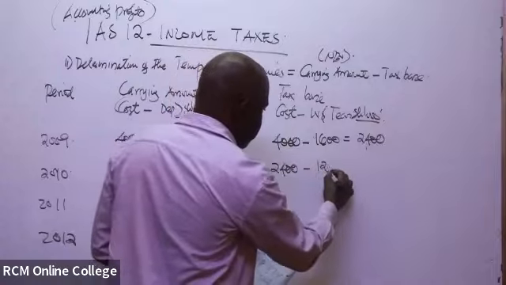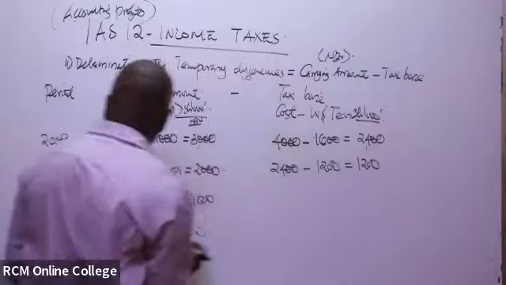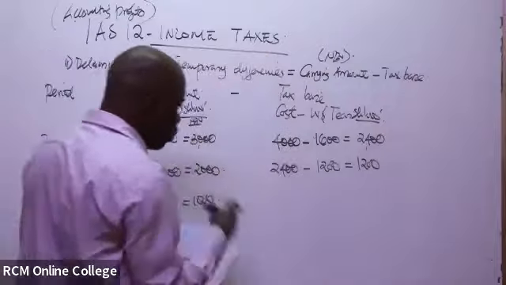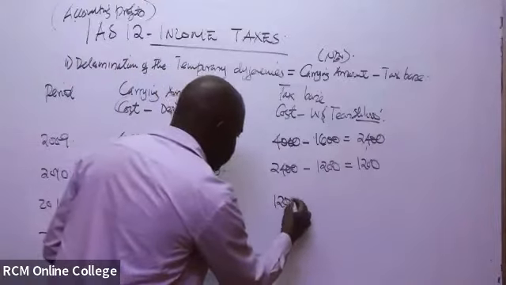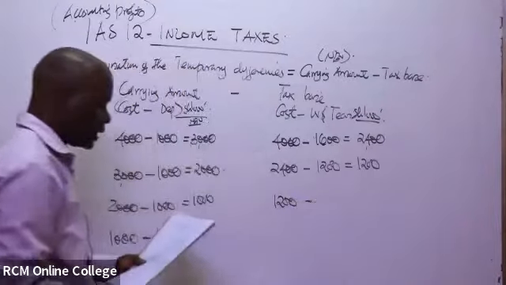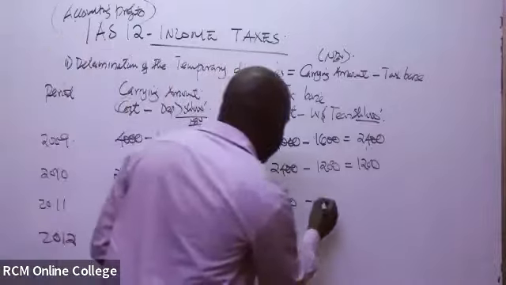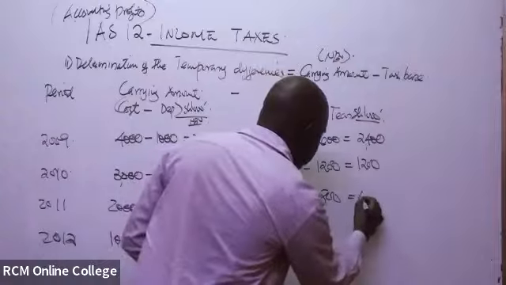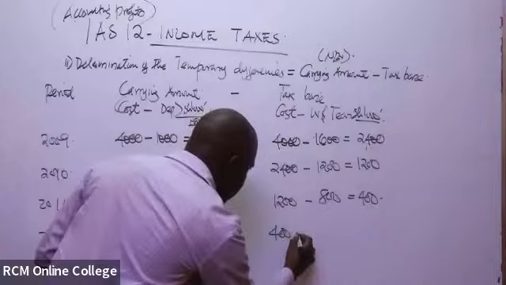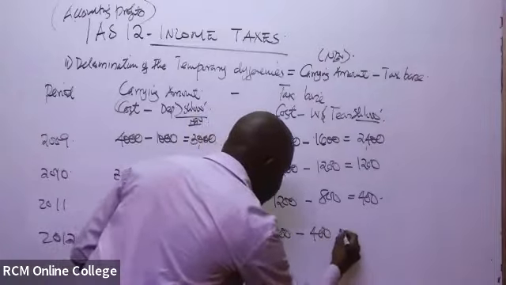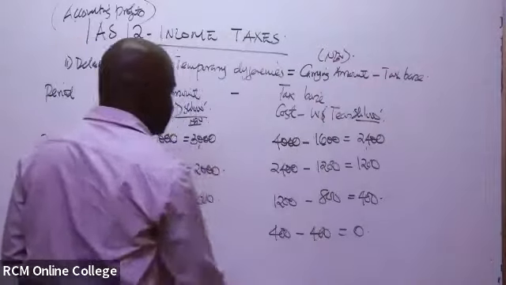The next one I think it was 1,200. So they remained with 1,200. So in 2011 they opened, and the wear and tear continued on your equipment. So it ended up having this 1,200. Then the wear and tear, I think it was 800. It was 800, yes. So they remained with 400. Then the 400 was worn out completely in the final year. So these are basically the wear and tears.